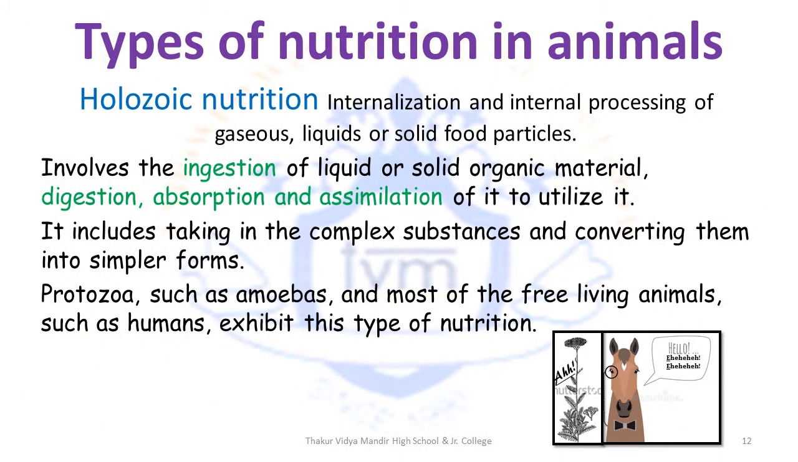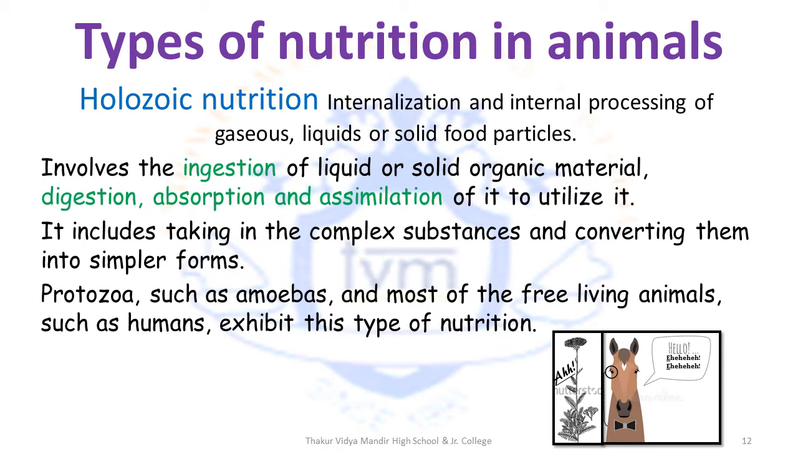The first type of nutrition observed in animals is holozoic nutrition. Focus on the sound of holozoic. The first part is "whole", which means that the organism requires a whole to take in the food. Holozoic nutrition is internalization and internal processing of gaseous, liquid or solid food particles. So just keep in mind that these organisms require a whole to put in the food. Protozoa such as amoeba and most of the free living animals such as humans exhibit this type of nutrition.